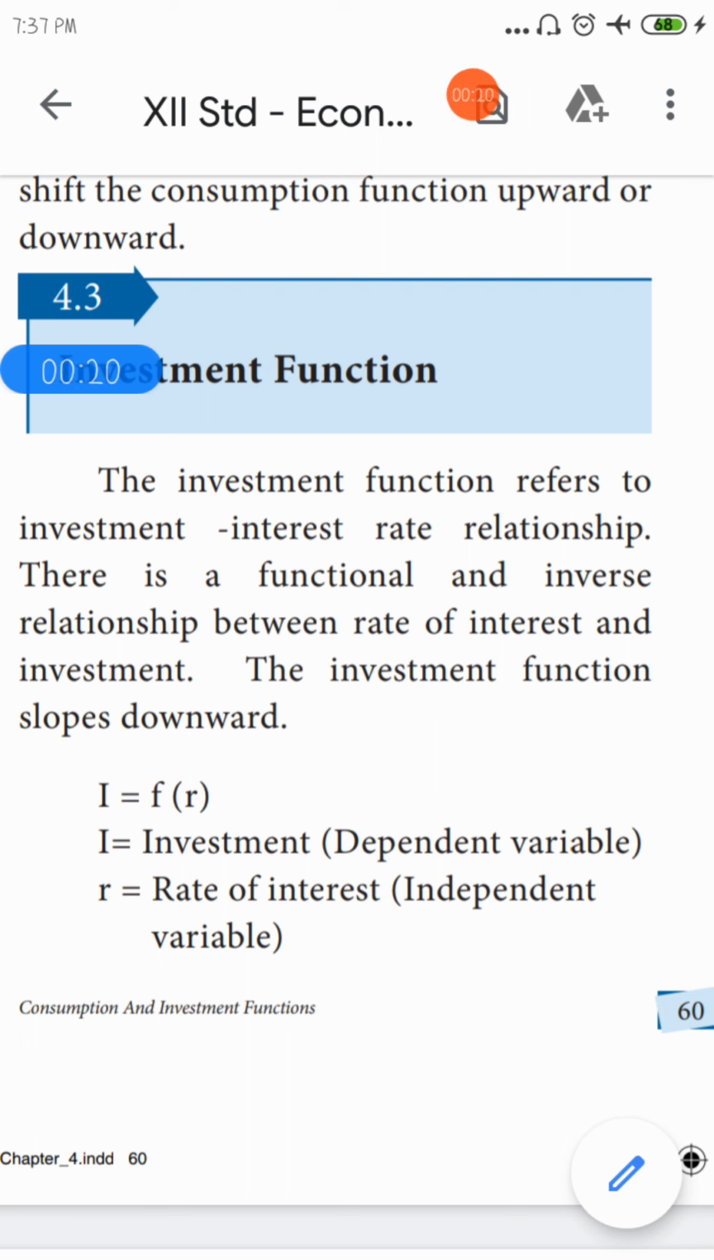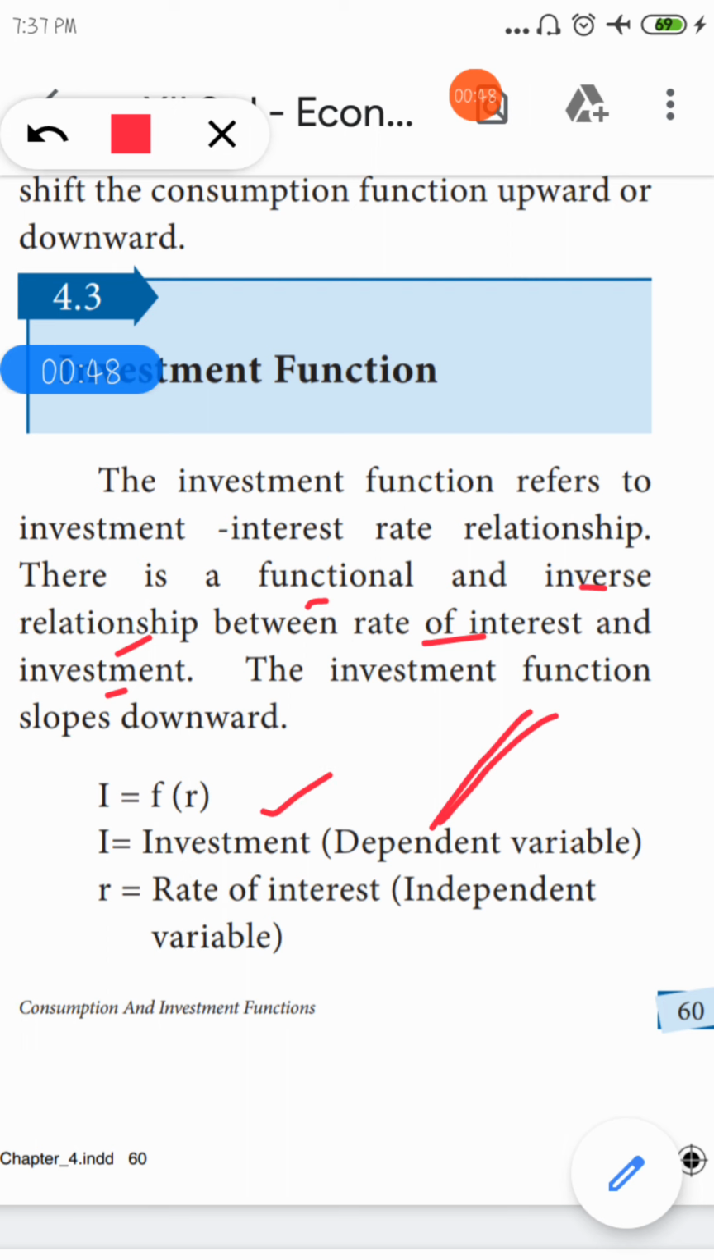Okay, so why do we invest? What is the aim of investing? Yes, through investment we get some interest, that is some profit. So here investment and the rate of interest have an inverse relationship. The investment function curve will slope downward like this. Here I is referred to as f(r). So investment is a dependent variable, because investment depends on interest.